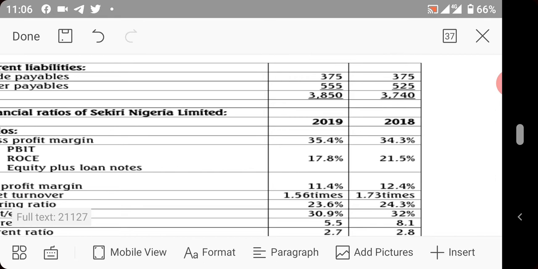It is important, I will repeat again, for you to master interpretation of financial statements. Once you master this, you are good to go. The computations are not an issue. You can do it. It's a formula. Once you remember the formula, you compute. But can you interpret? That is where 70% of the maths lies.